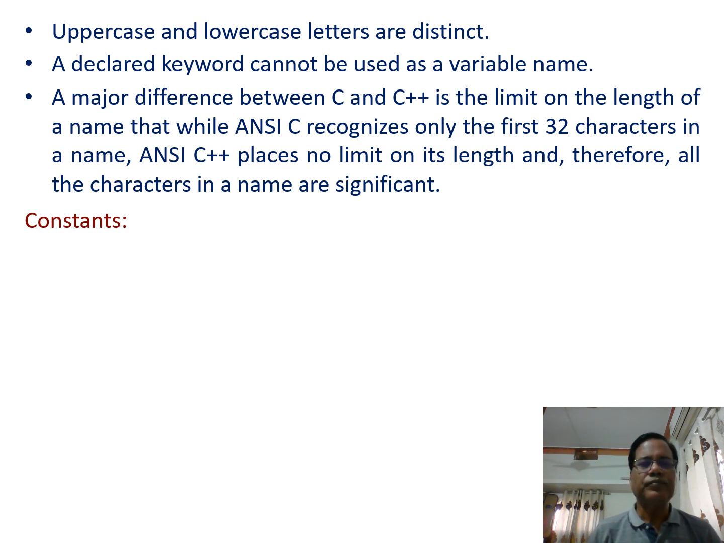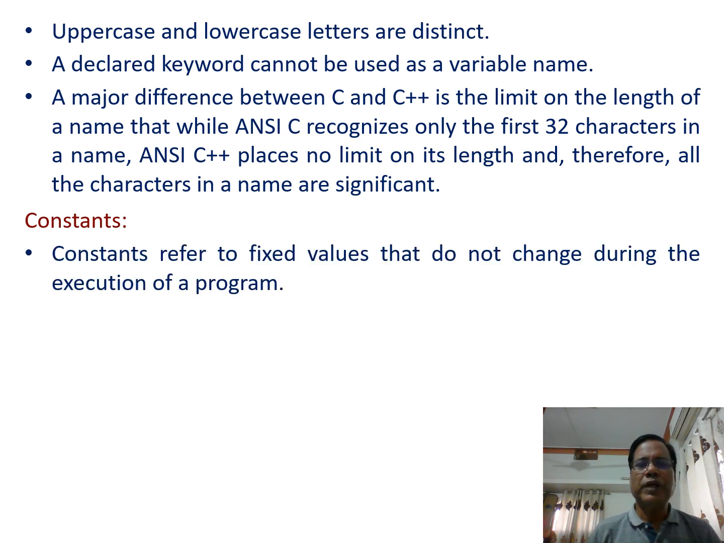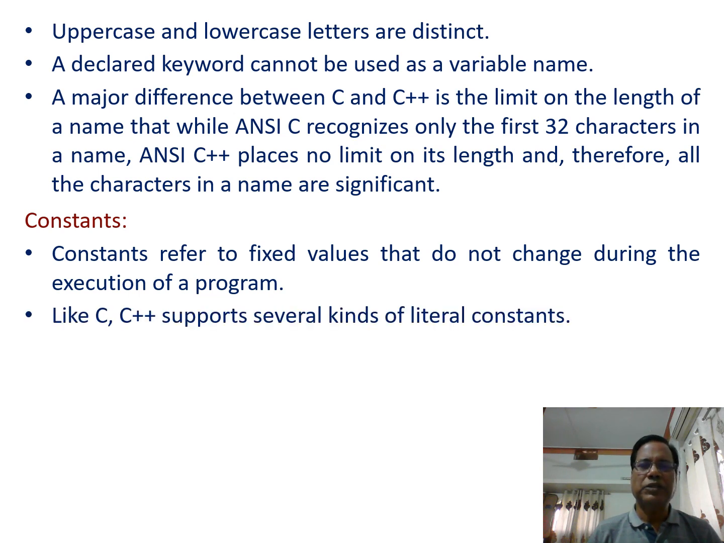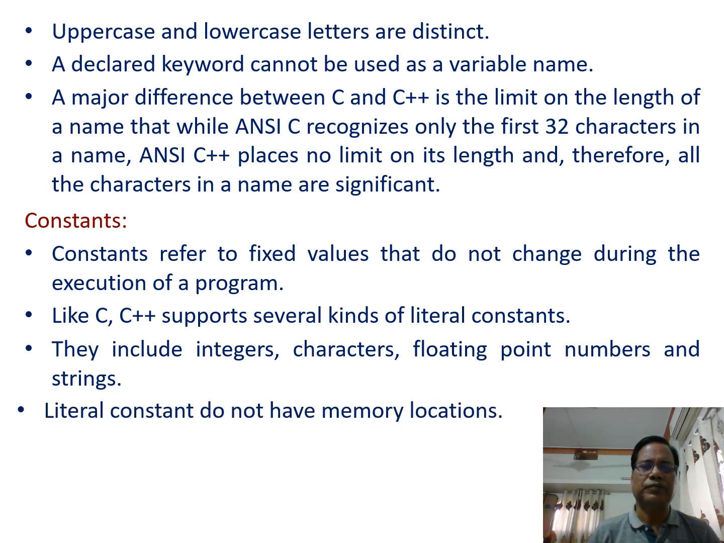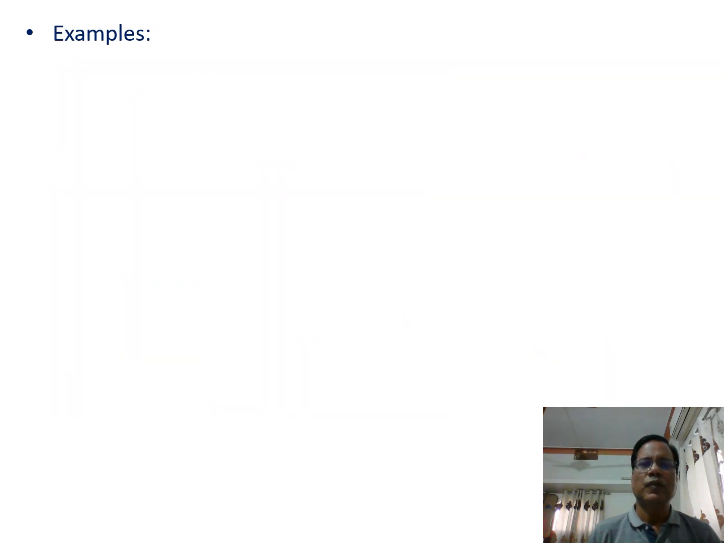Constants. Constants refer to the fixed values that do not change during the execution of a program. Like C, C++ supports several kinds of literal constants. They include integers, characters, floating point numbers, and strings. Literal constants do not have memory location. Examples of constants are